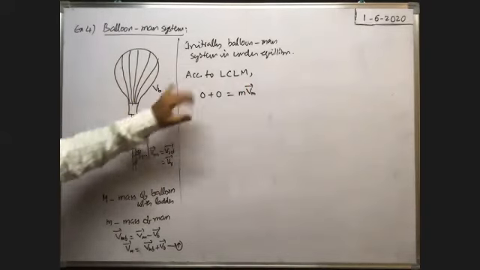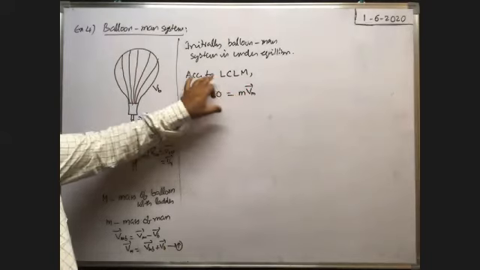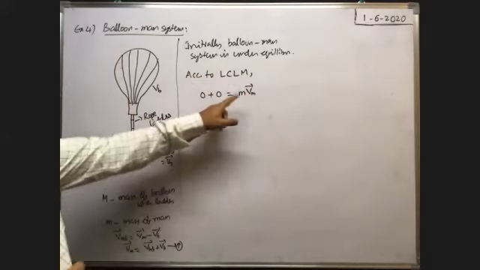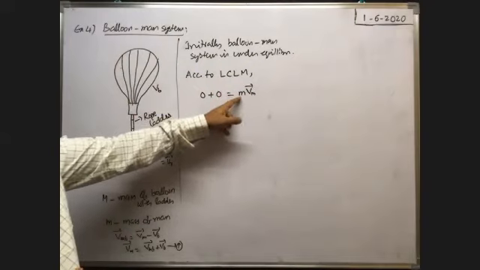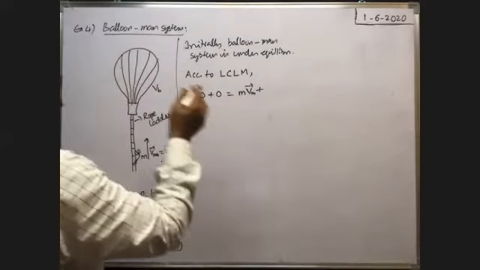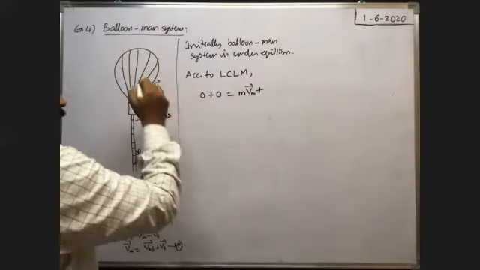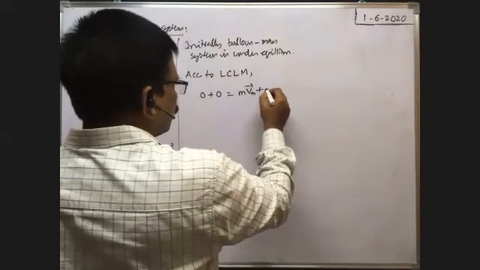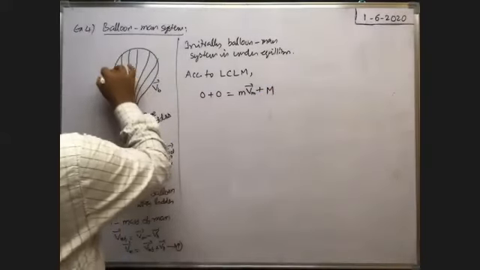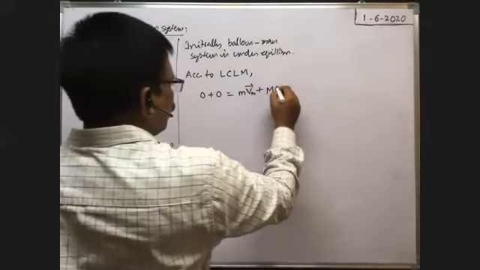But while substituting the values here, according to the law of conservation of linear momentum, with respect to Earth the velocity of the man is VM bar. That's why mass of the man into velocity of the man, plus, from the Earth when you observe with what velocity the balloon moves, that is VB bar, so mass of the balloon, capital M, into velocity of the balloon bar.